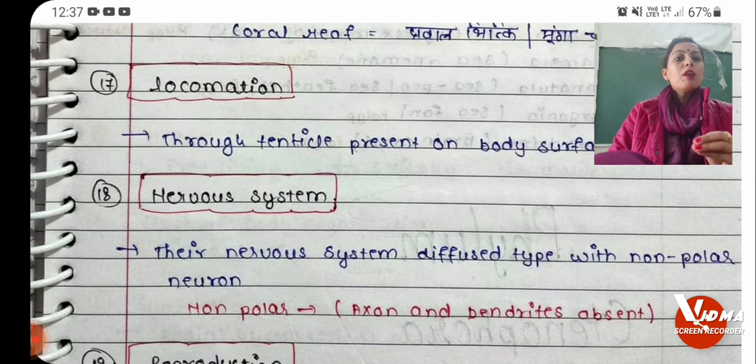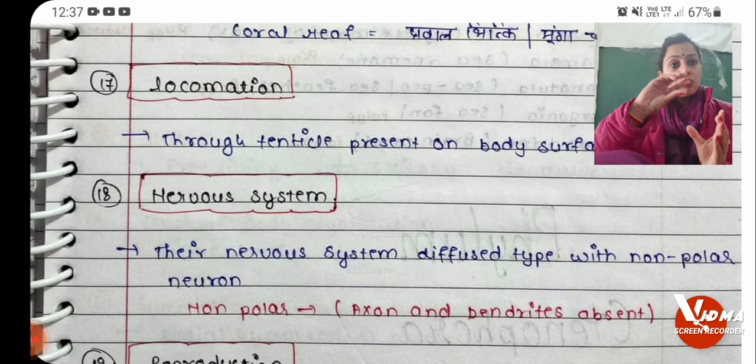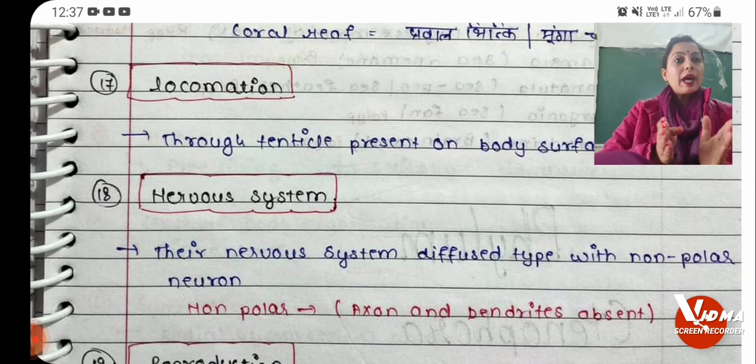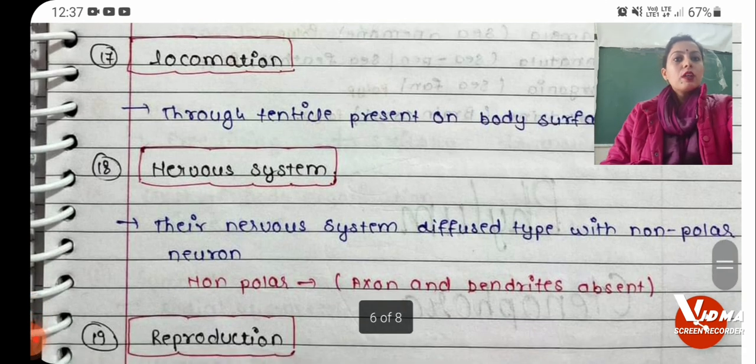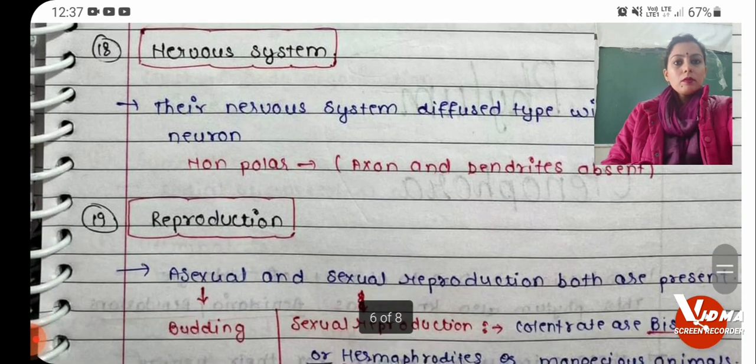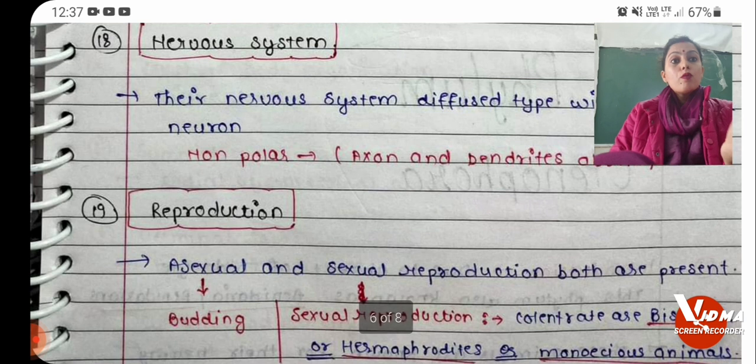Now non-polar body means it consists only of the central part. Axons and dendrites both are absent here. So nervous system is diffused, and it is non-polar. Or if someone asks you what type of neuron is present in the nervous system of coelenterates, in that case you have to tell the type of neuron present in coelenterates is non-polar, means here in neuron axon and dendrites are absent. Next is reproduction.